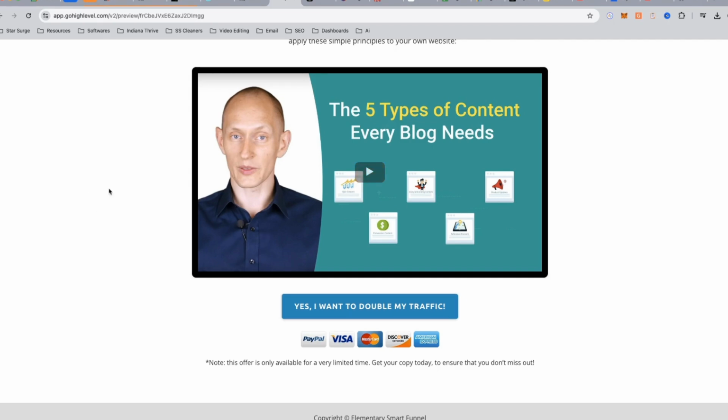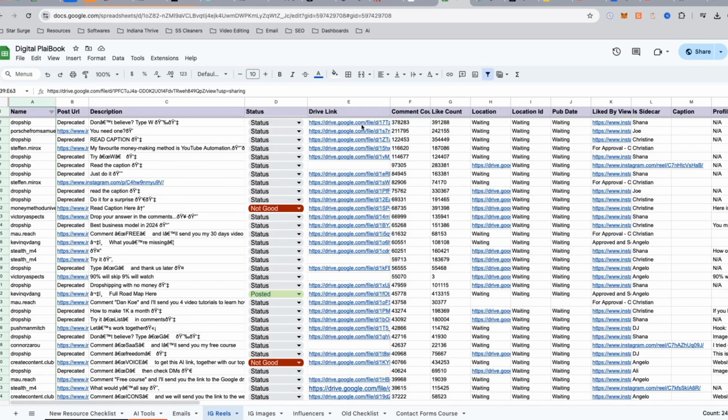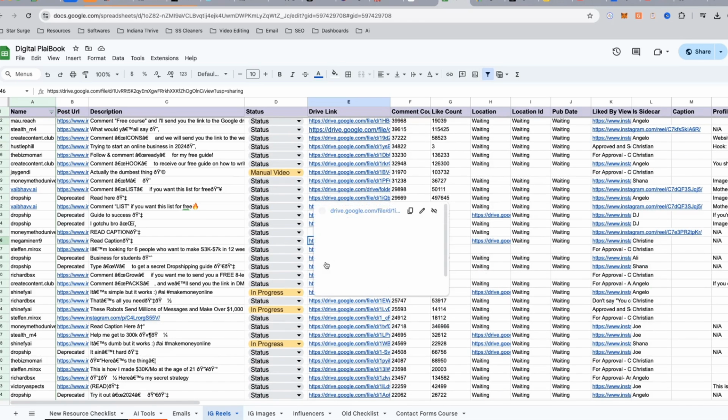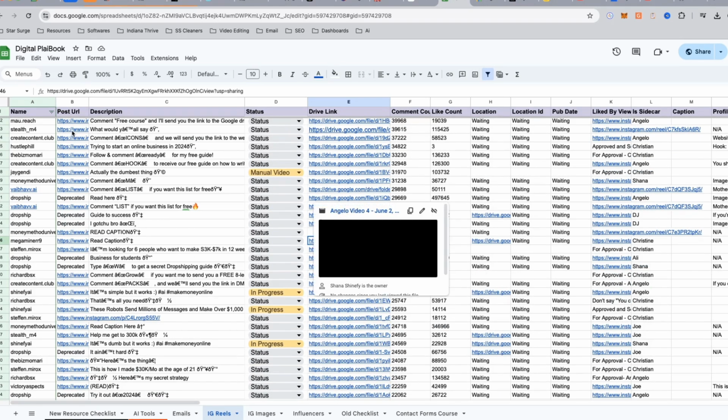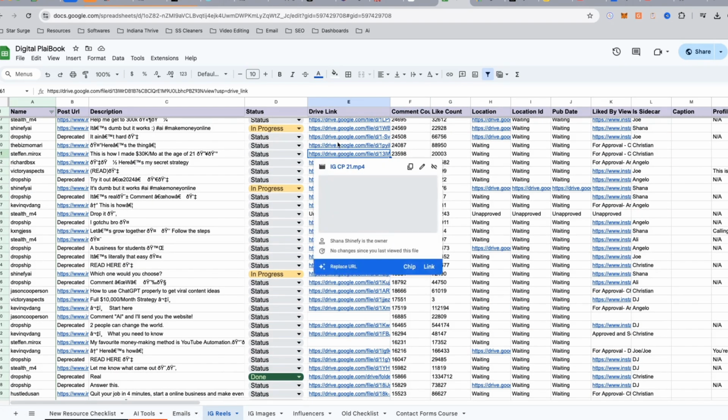Next is going to be creating or repurposing content. So in the digital playbook, if you go to the very bottom where it says IG Reels, as you can see right here, the drive link, these are recreated short forms that my team has gone and recreated from other accounts that you can see are proven to work from the numbers of comments and likes. So all you need to do is download these.